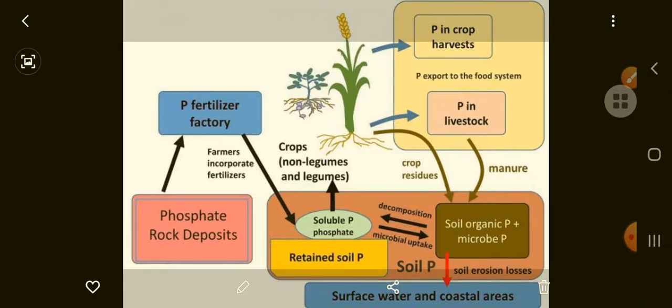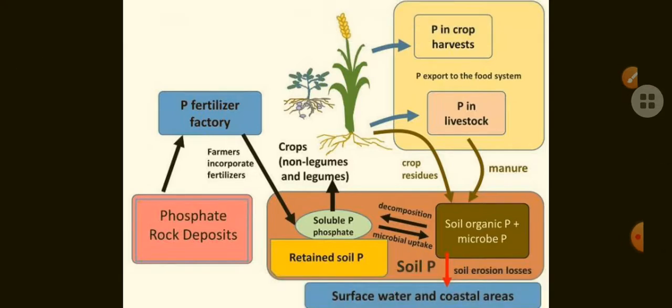So from the dead bodies the phosphorus is released and mixed with the soil, and from the soil again the phosphorus is absorbed by the plants, that is, reutilized.